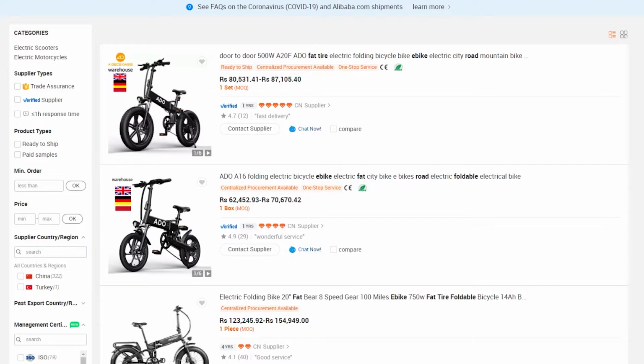Now that is basically the whole thing. You have to find factories which are manufacturing what you want to sell, because they are going to be giving you wholesale rates, and on wholesale rates from China you can actually get upwards of 100% in profits as well, if you know how to market properly, and above all if you know how to find the perfect products.